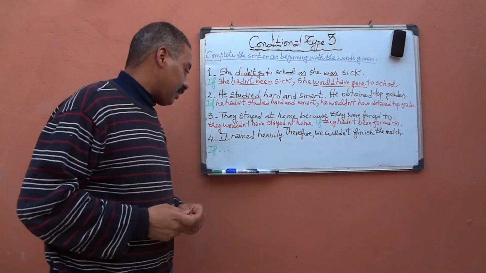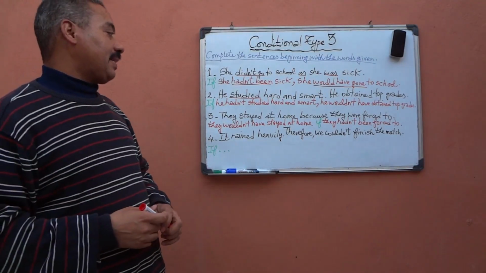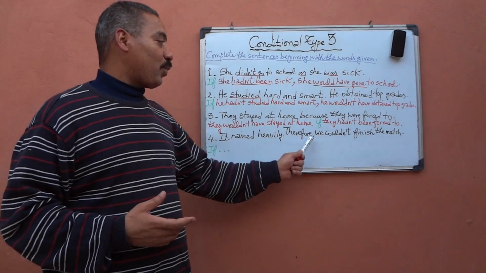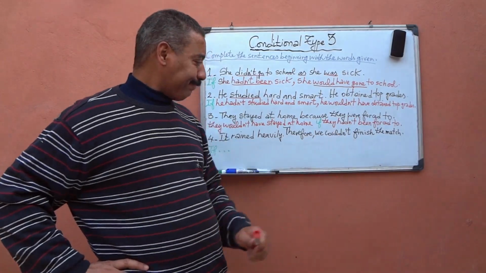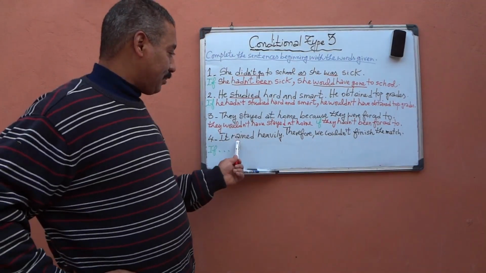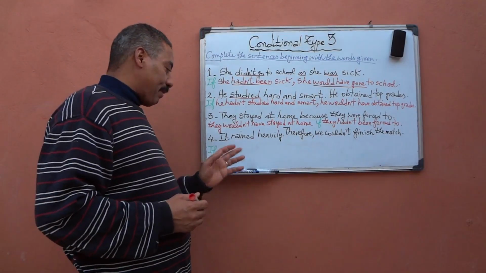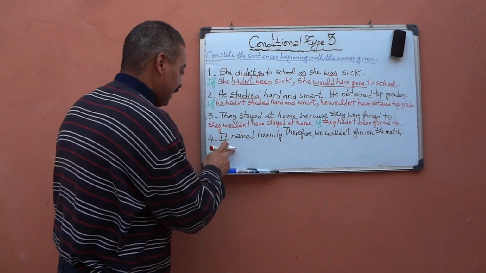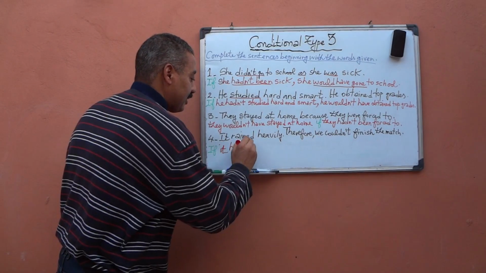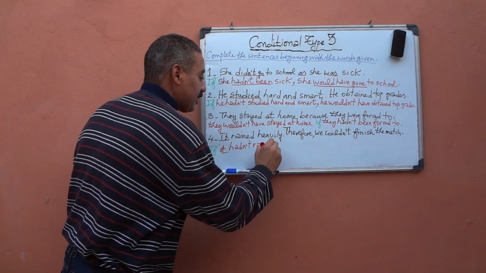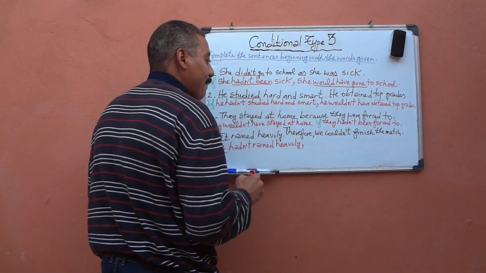Now let's look at sentence 4. It rained heavily, it means rained a lot, or cats and dogs. What happened? Therefore, we couldn't finish the match. If you look here, there is the modal couldn't. So this was the cause, and this is the effect. Of course, if plus cause. If it hadn't rained heavily, comma,